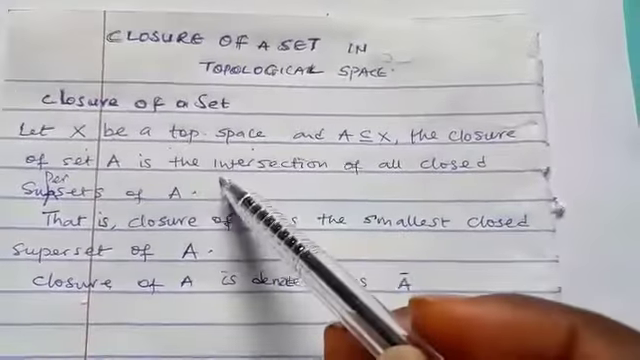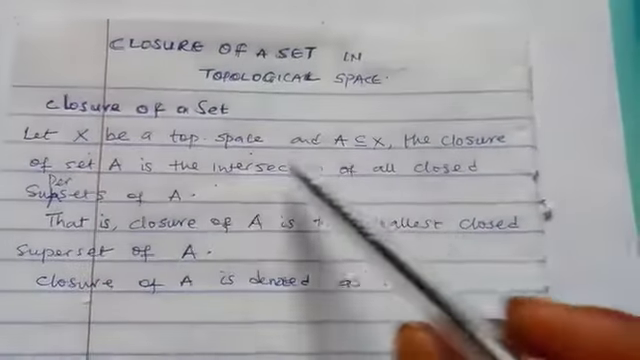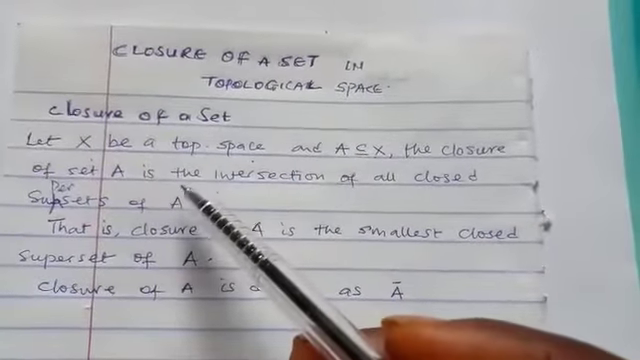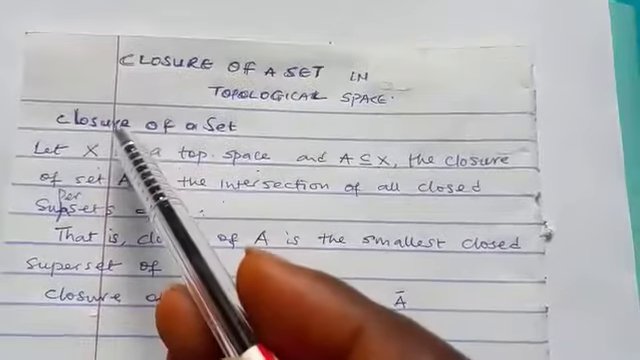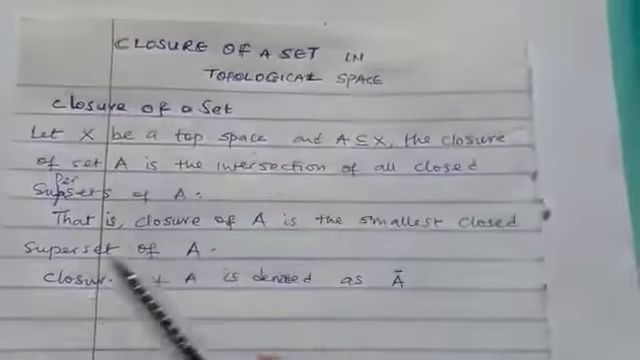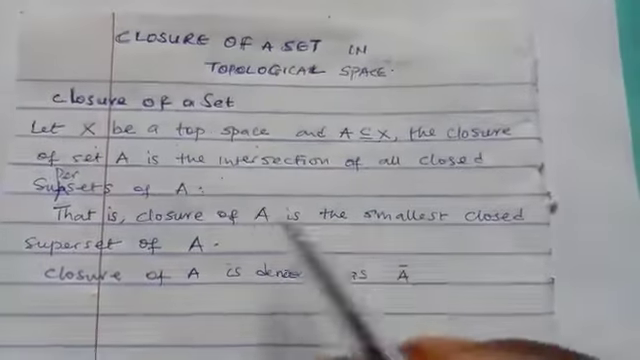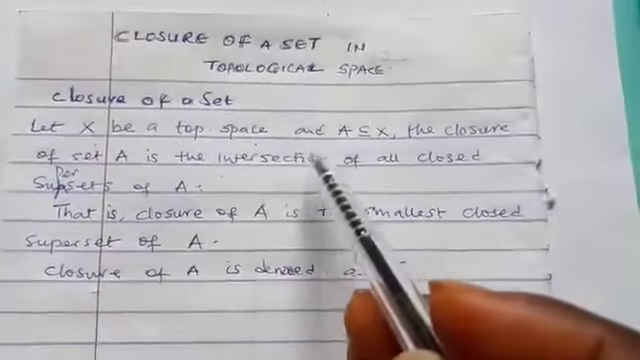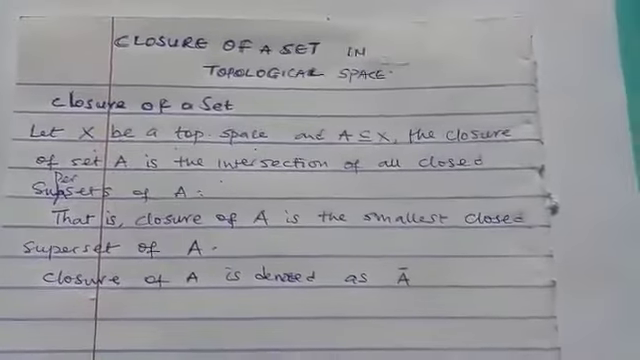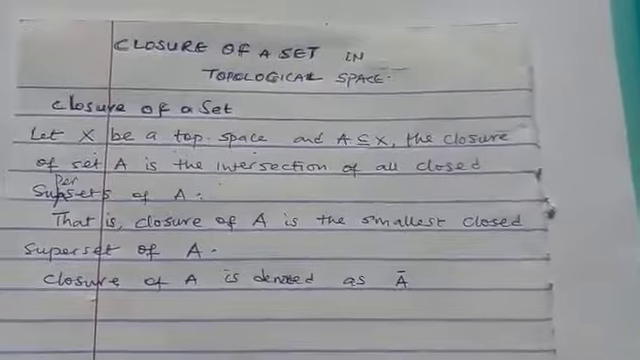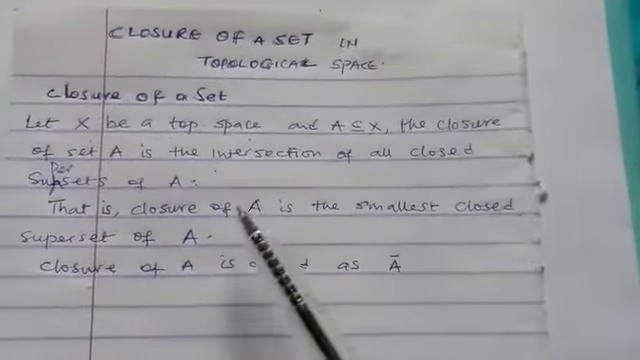So if you have in a topological space some supersets of A that are closed, then the smallest of them all is called the closure of A. The closure of A is denoted by this. And this smallest closed superset simply means the intersection of all of them. If it is union, that is the largest. So that is what this means.